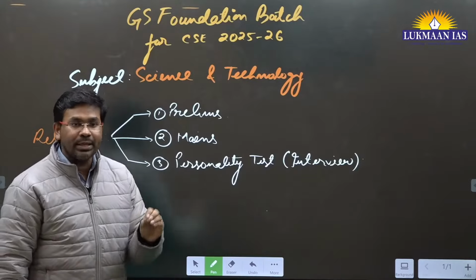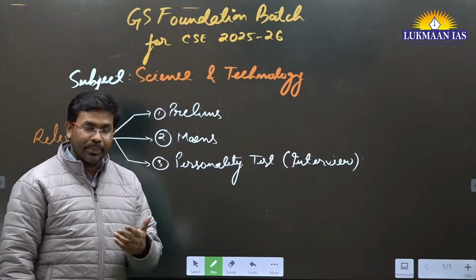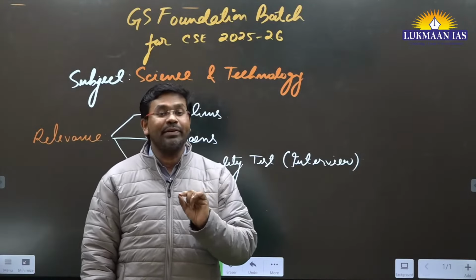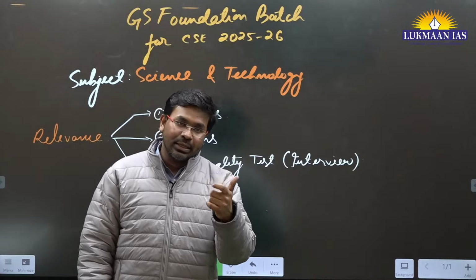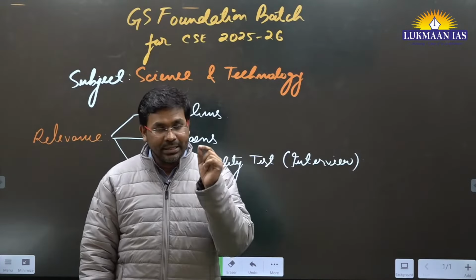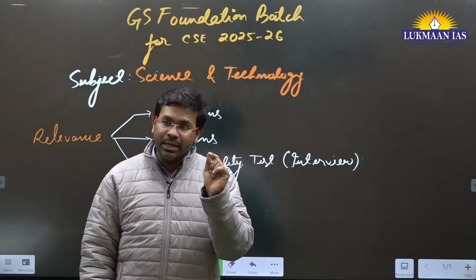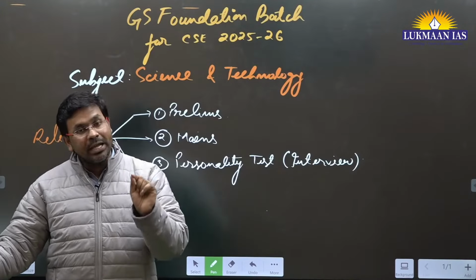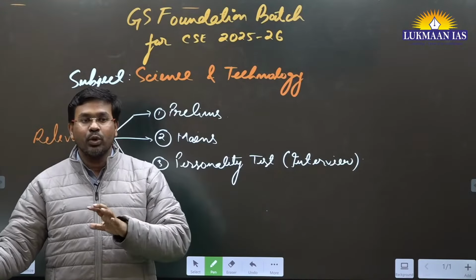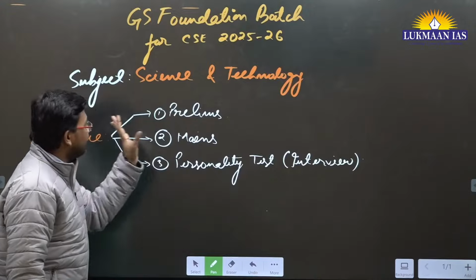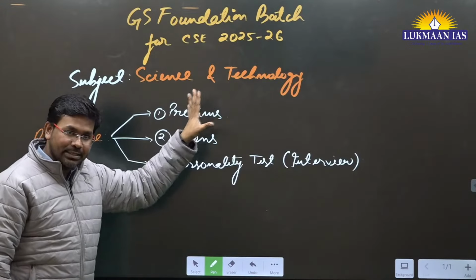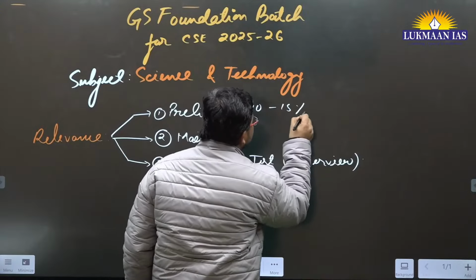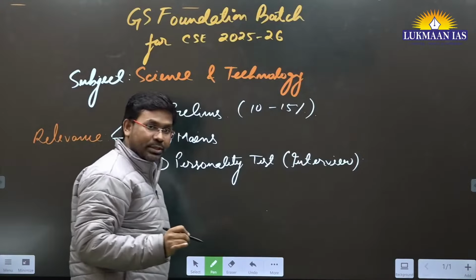So it is important that whenever you start your preparation for science and technology, don't go for learning only the factual things. It is important for you to understand the subject in a holistic manner, learn the concepts behind them, and whenever something is in the news, learn about that thing as well. Science and technology is important for the prelims. It has a weightage of about 10 to 15% in the prelims exam. 10 to 15 questions are asked.